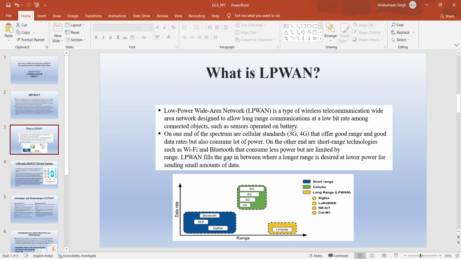On one end of the spectrum are cellular standards like 3G or 4G that offer good range and good data rates, but also consume a lot of power. On the other hand, there are short range technologies such as Wi-Fi and Bluetooth that consume less power but are limited by range. LPWAN fills the gap in between, offering longer range at low power for sending a small amount of data.